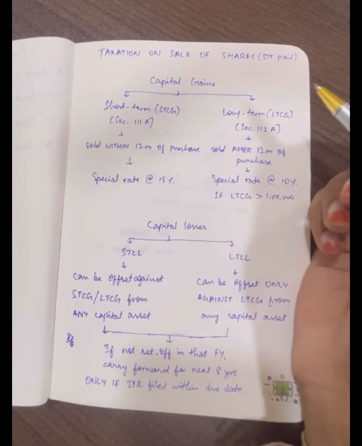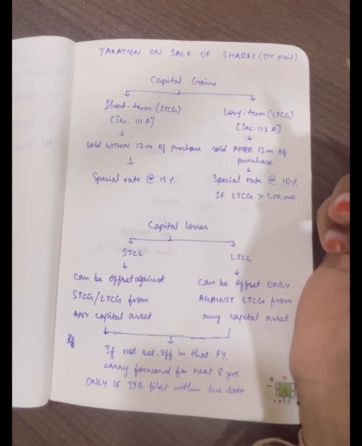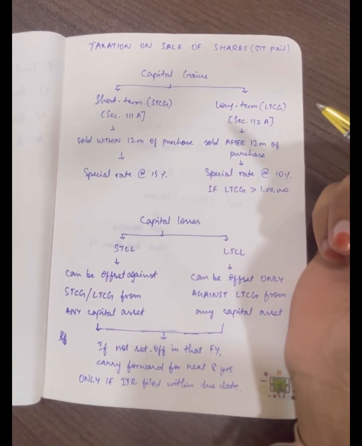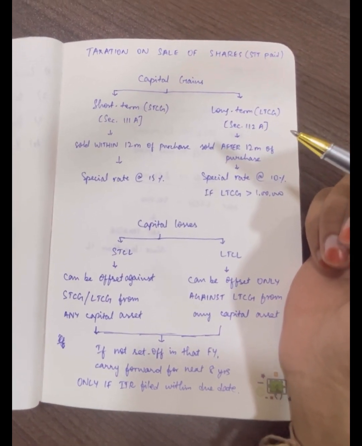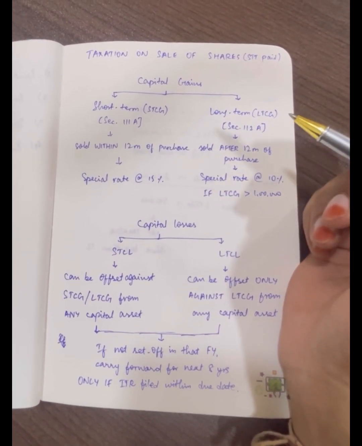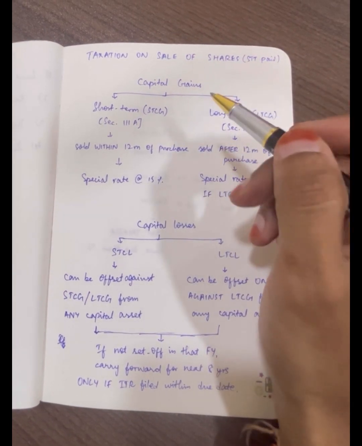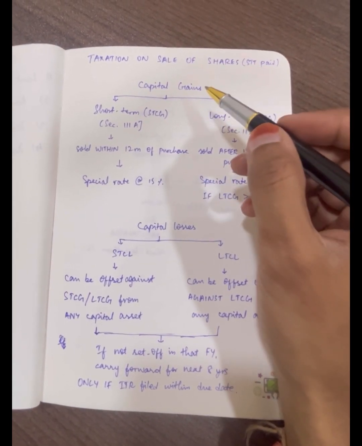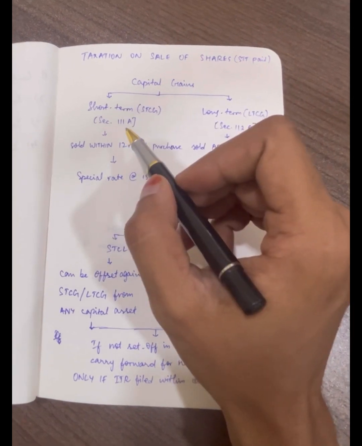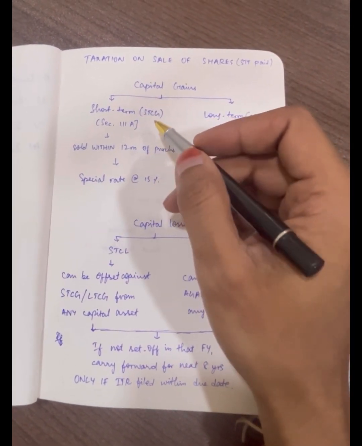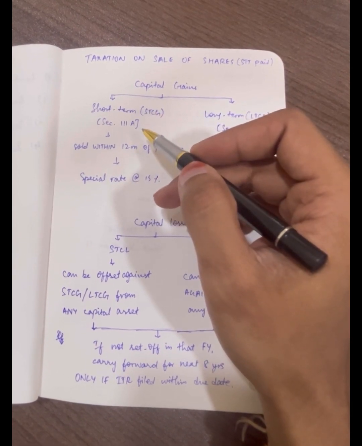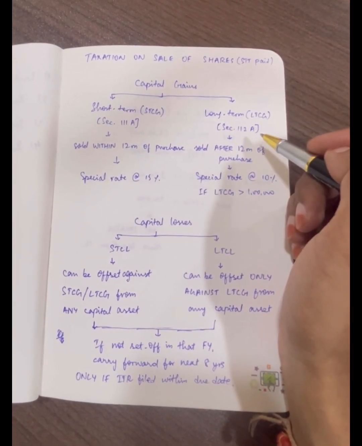Taxation on sale of shares on which securities transaction tax has been paid. So you generally pay STT when you sell the shares in the stock market, right? So if you have earned any gains by selling the shares, it will be called capital gains, and this capital gain can be classified into short-term capital gain or long-term capital gain. Just for reference, I have mentioned the income tax section numbers also. For short-term capital gain, it is 111A, and for long-term capital gain, it is 112A.